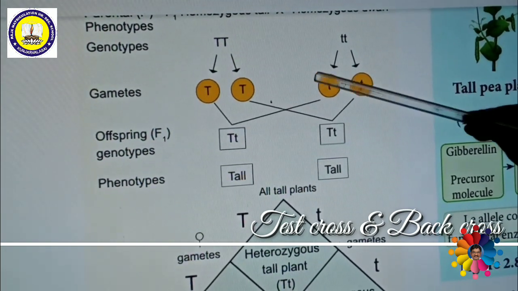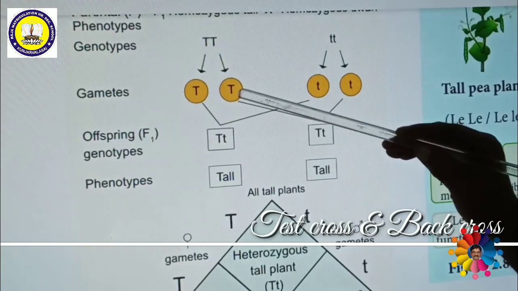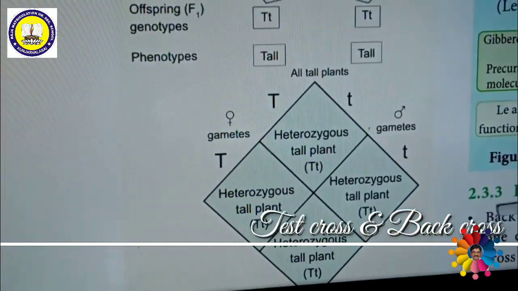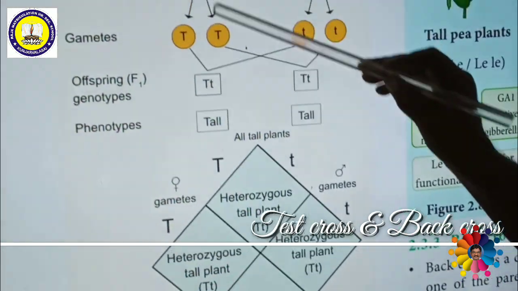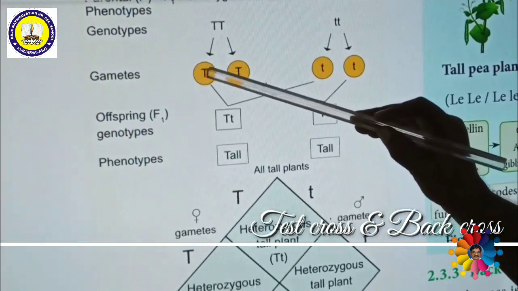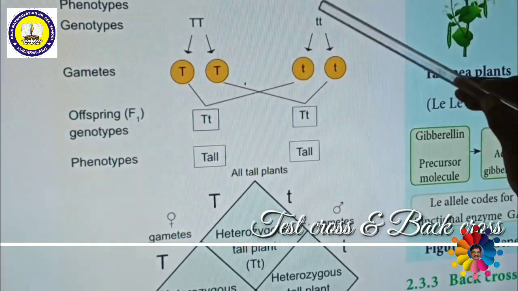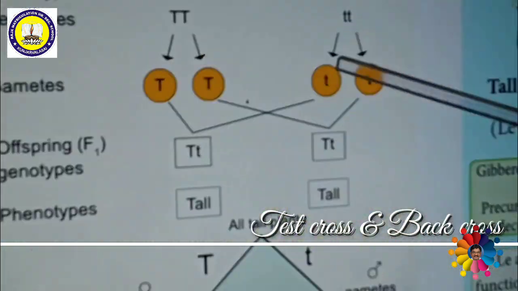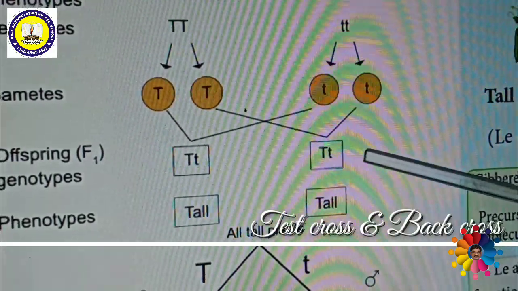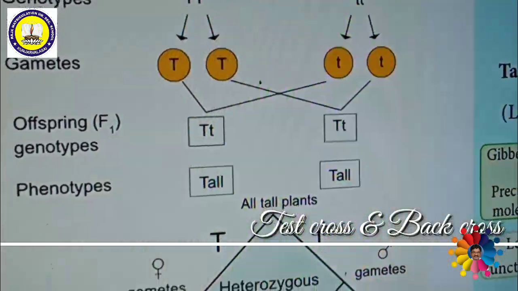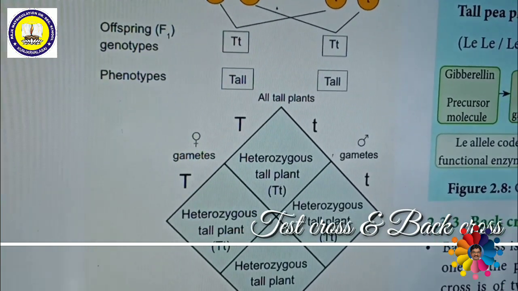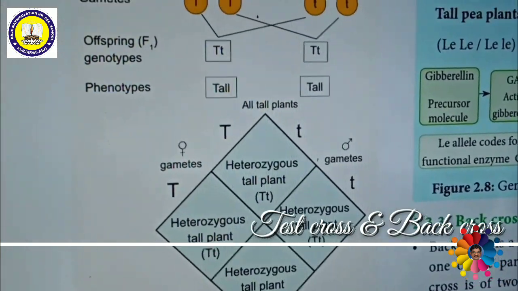If you cross a homozygous recessive with any genetic character, this result is called a test cross. Here homozygous tall gives capital T gametes, and small t gametes from the dwarf. If you cross capital T with small t, all are capital T small t, tall. All are heterozygous tall only. So this is called test cross.